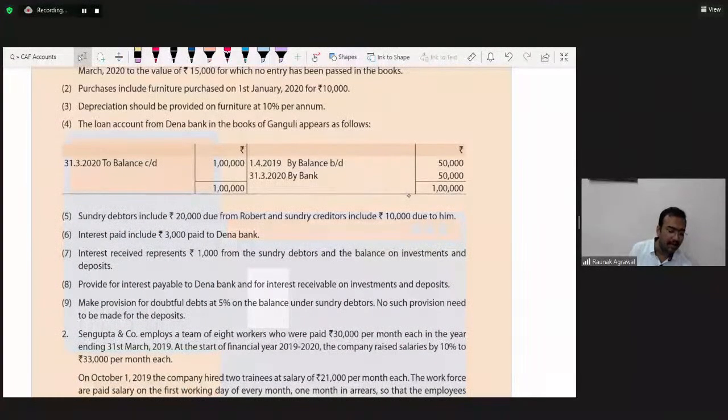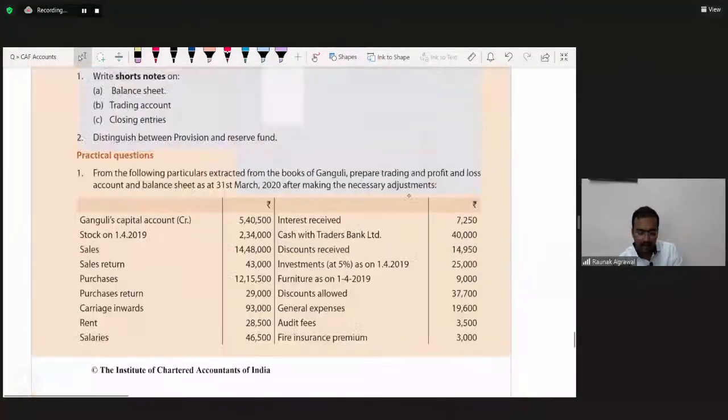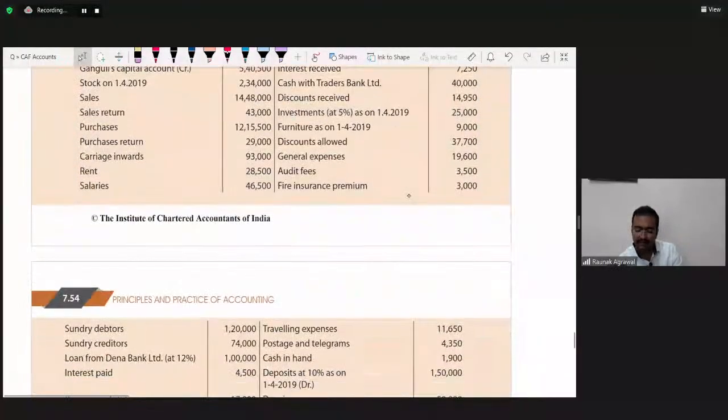Kashish, I will try to resolve your doubt. Don't worry, guys. If time permits, we will come up with illustration one of the practical questions, or give it a try. It is very simple.